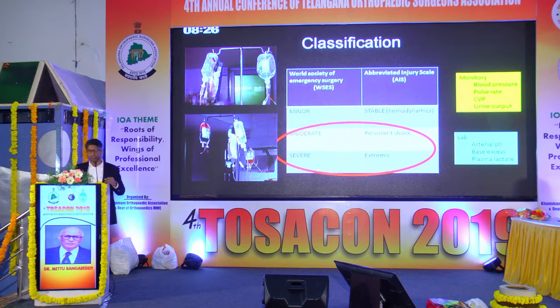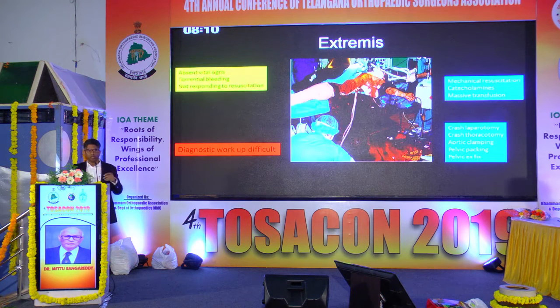Once you have resuscitated through your initial phase, you have to stratify your patient, based on your monitoring and lab values, into stable, intermittently stable or extremis group. Coming to the extremis group, these are where your resuscitation doesn't work, they don't respond to it, and you don't have time for workup. You just ask for a massive transfusion protocol, put him on a mechanical ventilator, and rush him to the theater to do a laparotomy or a thoracotomy, aortic clamping, and pelvic packing.